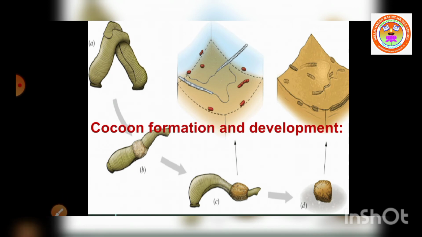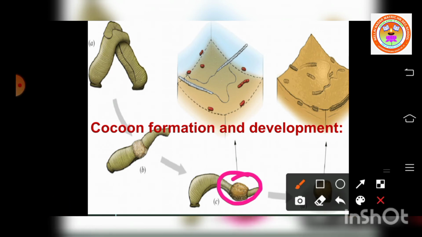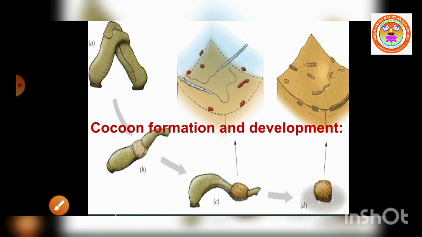Then the development is direct. What is the meaning of direct? The young leech resembles the adult. That is called direct. Development is direct and proceeds in the cocoon. That means it occurs in the cocoon, which contains 1 to 24 embryos. In this cocoon, how many embryos will be there? 1 to 24 embryos. The young ones are there. So this is a developmental process.